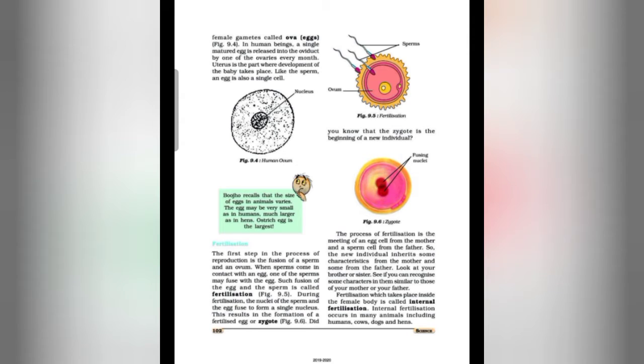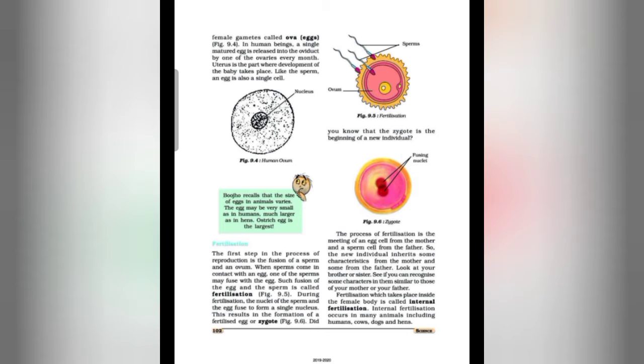The first step in the process of reproduction is the fusion of a sperm and an ovum, sperm as the male gamete and ovum as the female gamete. When sperm come in contact with an egg, one of the sperms may fuse with the egg. Such fusion of the egg and the sperm is called fertilization. That is given in figure 9.5.